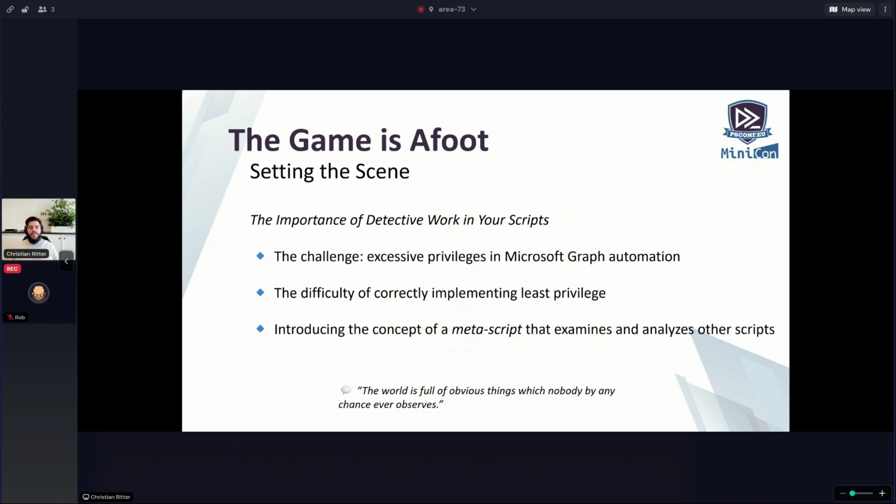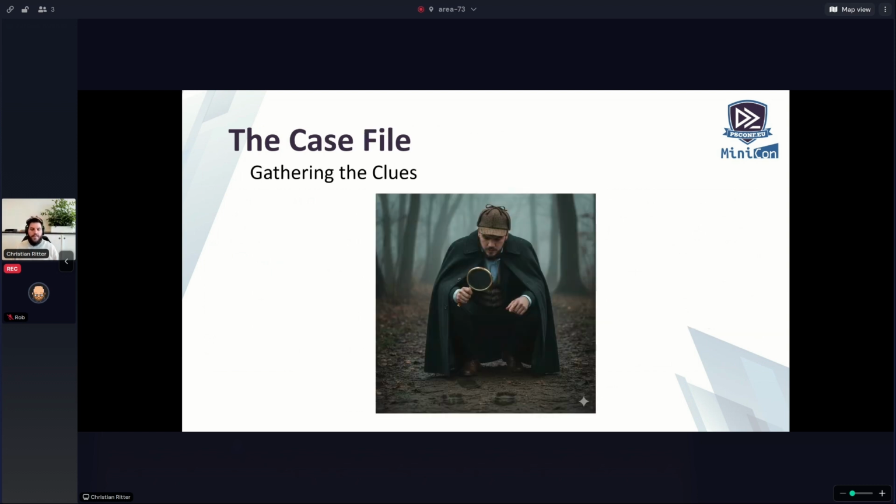And I want to introduce you to the concept of metaprogramming, or meta scripts, that are able to examine and analyze other scripts. So I want to create a script which checks my Graph script for the needed permissions. Sounds like a good plan, I guess. So therefore, let's see if I'm able to get through this somehow. And the world is full of obvious things which nobody by any chance ever observes.